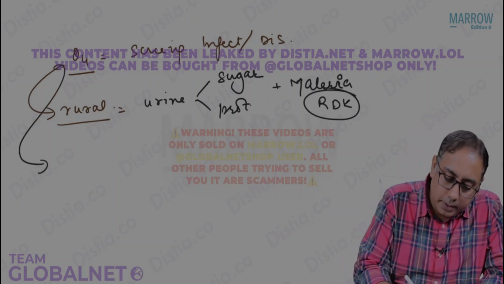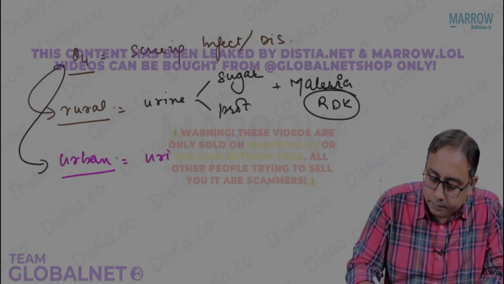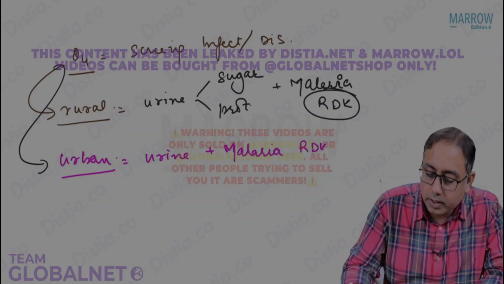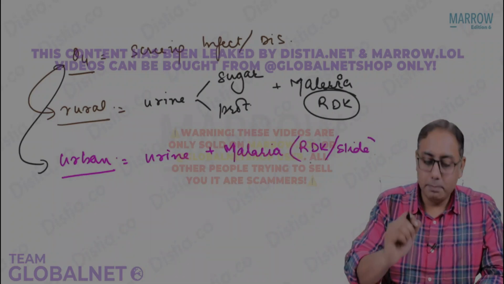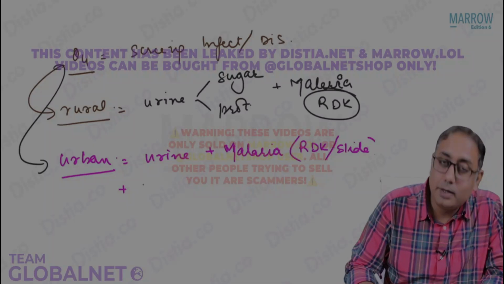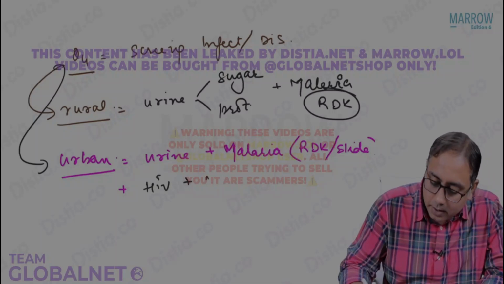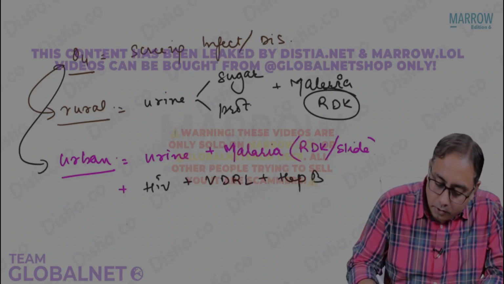In cases of urban areas, we do the urine test that we have done, plus we will do the malaria test using either a rapid diagnostic kit or a slide mechanism, whatever is possible in the health facility. Plus we will also do a triple infection screening. What all infections we are going to screen for, beta? What do you want to say? It is HIV screening plus VDRL plus hepatitis B.